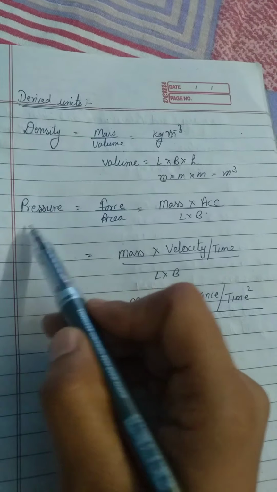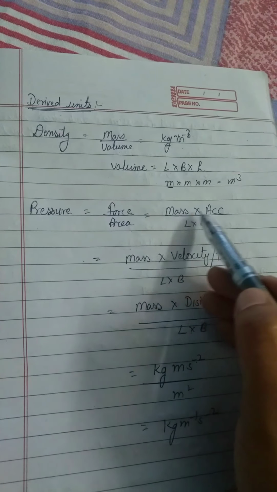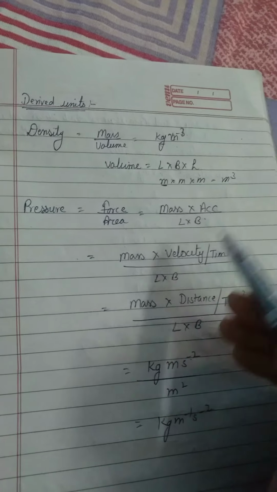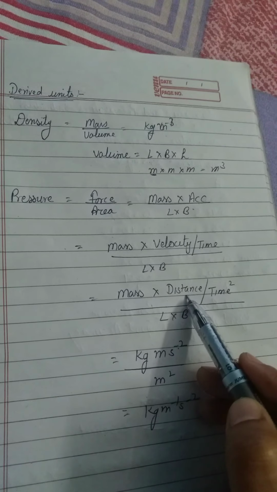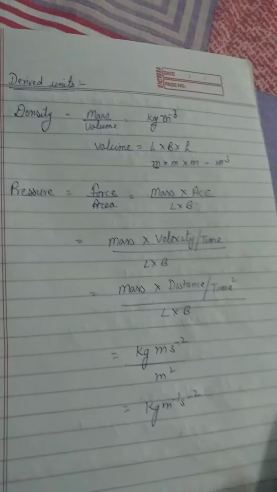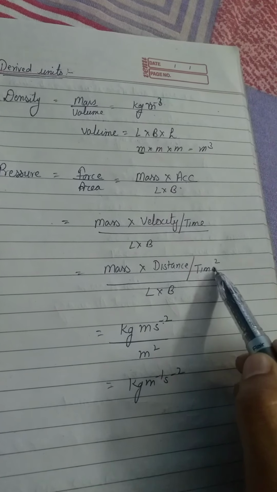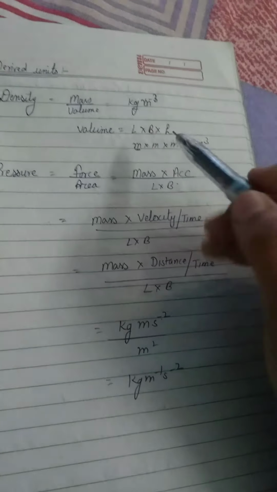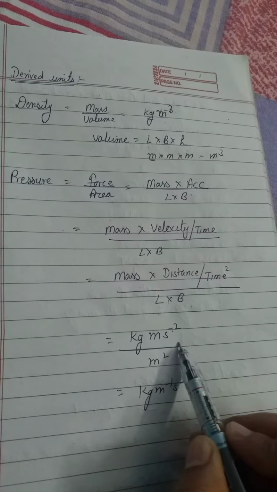In case of pressure, the formula is force per unit area, and for force the formula is mass into acceleration. Here acceleration has formula velocity upon time, and velocity has formula distance upon time, right? So finally we have the formula: mass into distance upon time square, upon length into breadth, because area has formula length into breadth. So we will write the basic units.